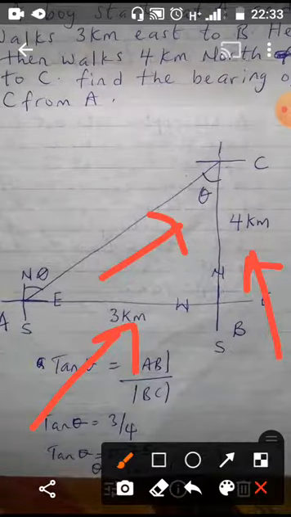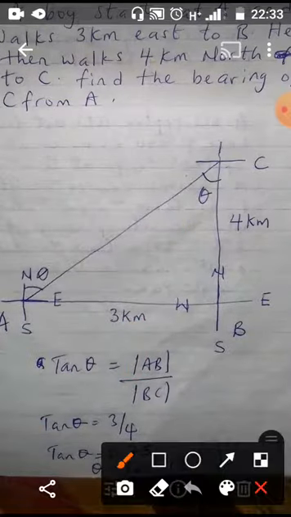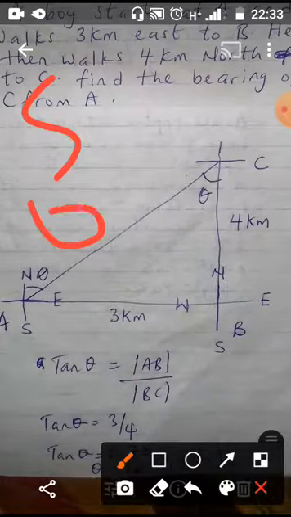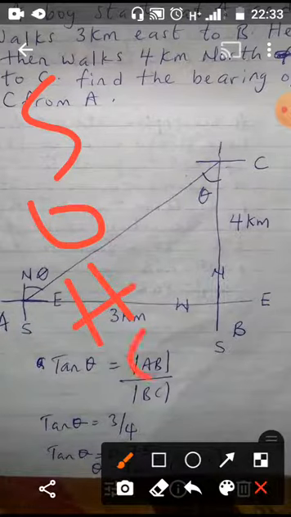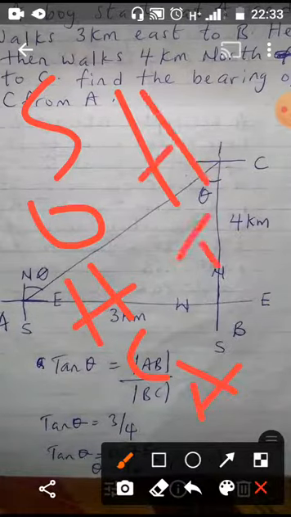At this point, remember what we call SOHCAHTOA. SOHCAHTOA means we have what we call SOHCAHTOA.